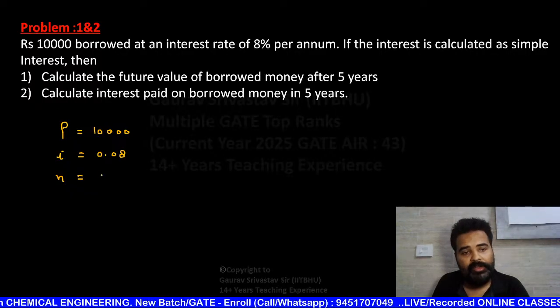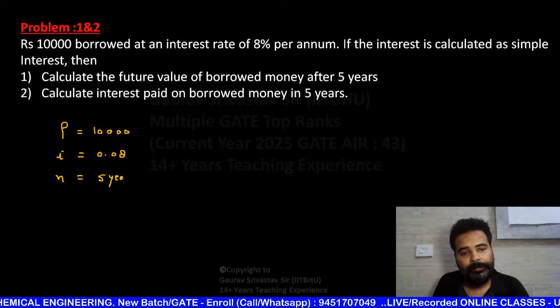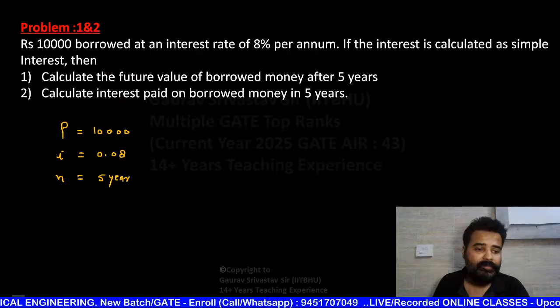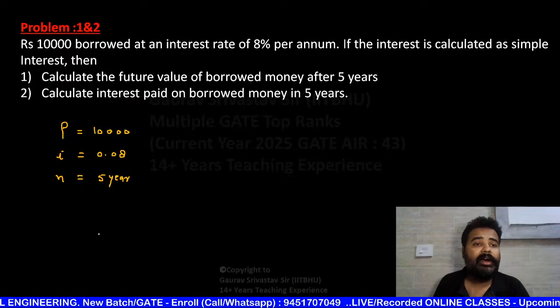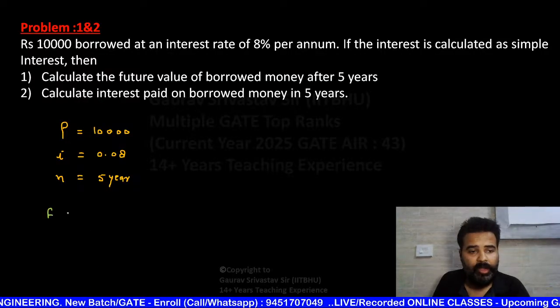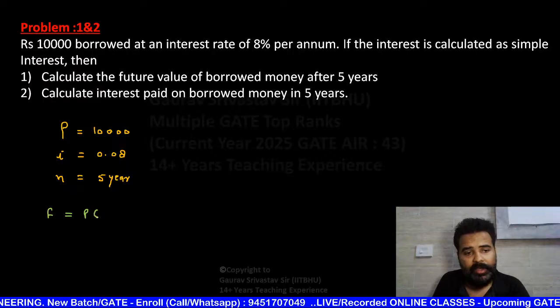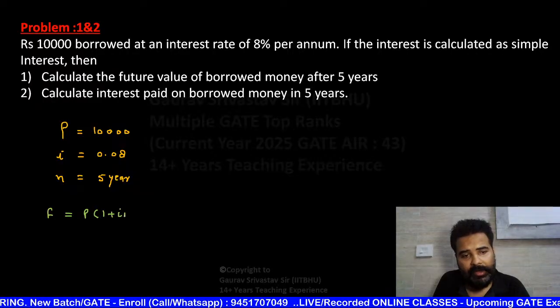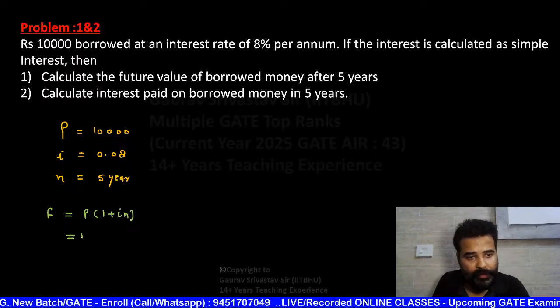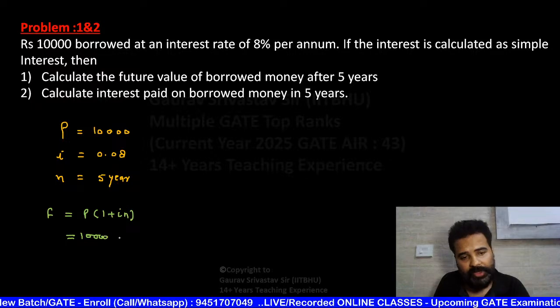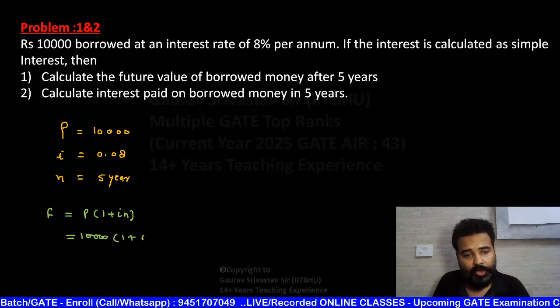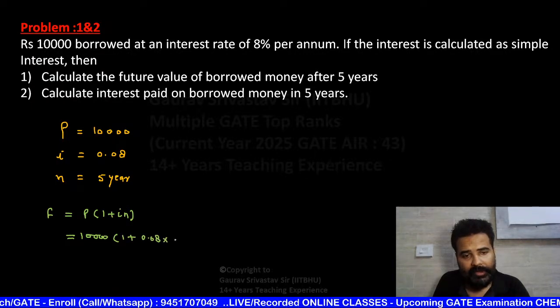So the value of n is 5 years. So my dear students, here asked future value of borrowed money. So F can be written as P(1 plus In). What is the value of P? It's 10,000, and then 1 plus what is the value of I? It's 0.08, n is 5.